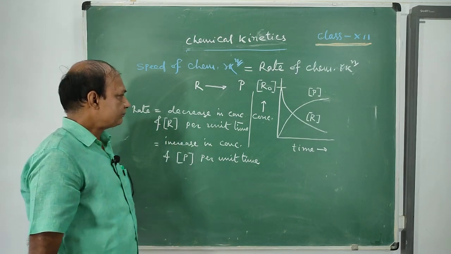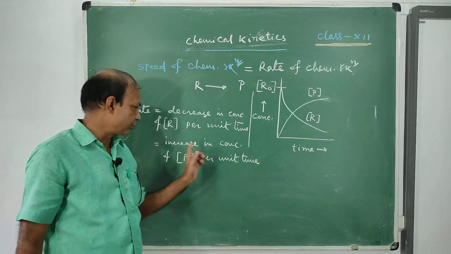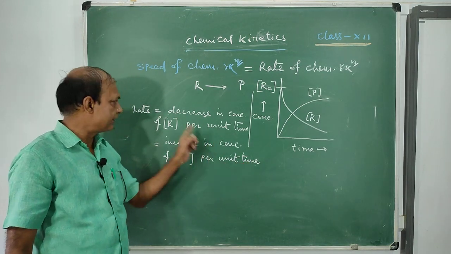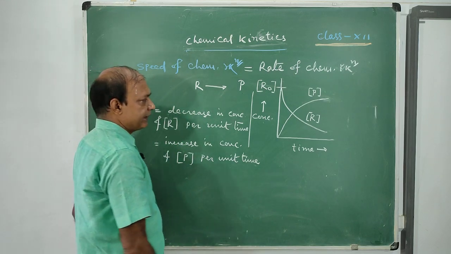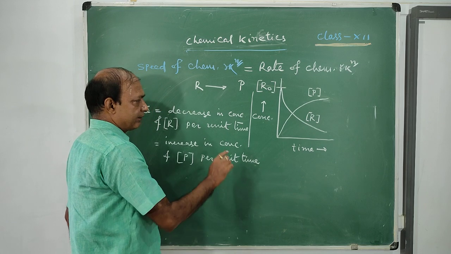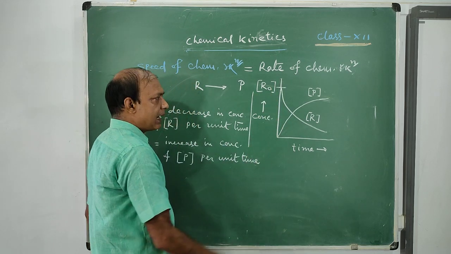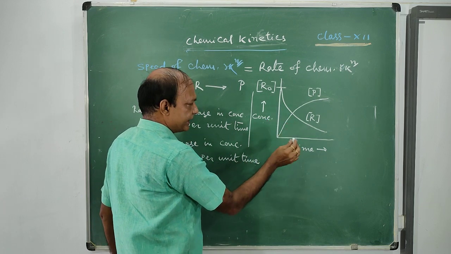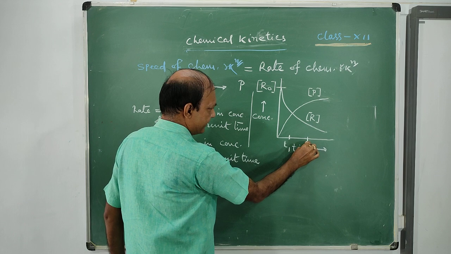Now see, concentration of product increases with the pass of time, and concentration of reactant decreases with the pass of time. Now supposing we are going to find out the rate, the initial concentration is R naught. After time, say we are taking 2 times, this is time T1 and this is time T2.